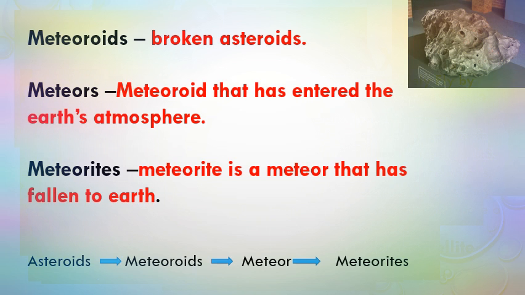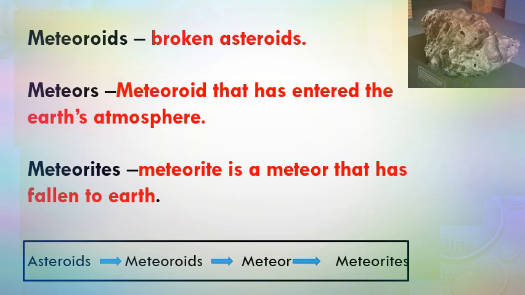Meteoroids are small bodies that travel through space. Most meteoroids come from asteroids that are broken. A meteor is a meteoroid that has entered Earth's atmosphere. It is also called a shooting star or falling star. A meteorite is a meteor that has fallen to Earth. Meteorites are made up of rock and metals.